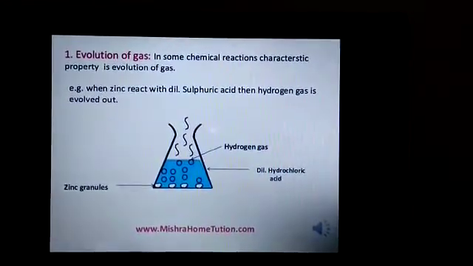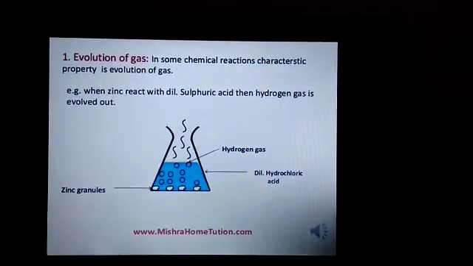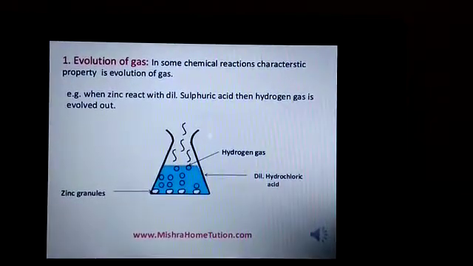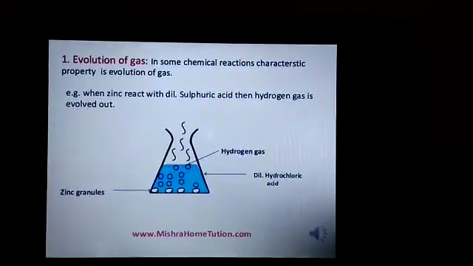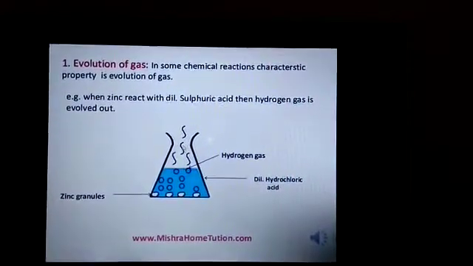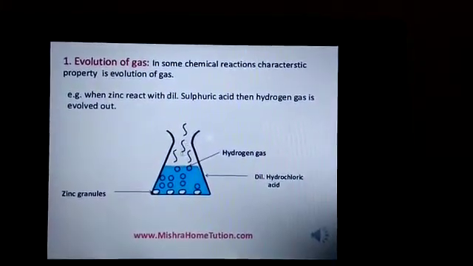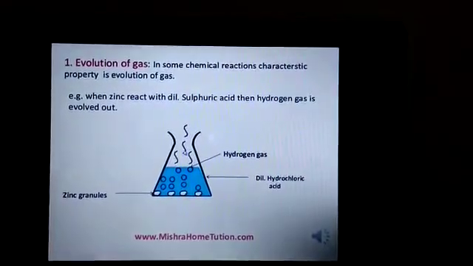Means when you add zinc to dilute sulfuric acid, there will be production of hydrogen gas in the form of bubbles. There will be production of bubbles in the flask, and this formation of bubbles signifies the production of hydrogen gas.